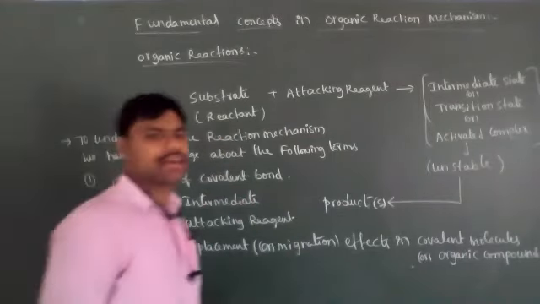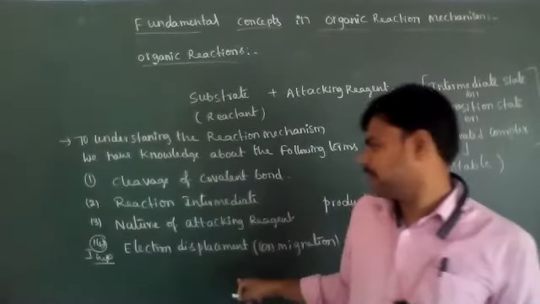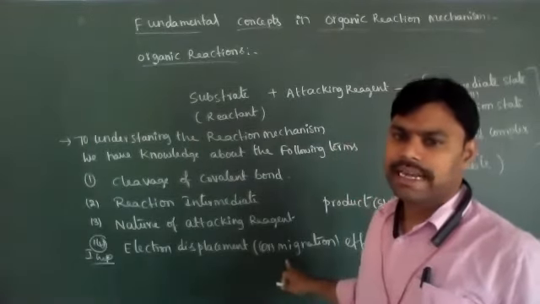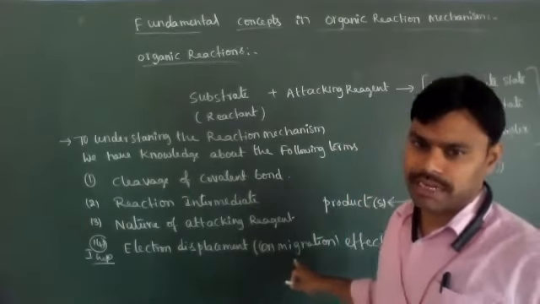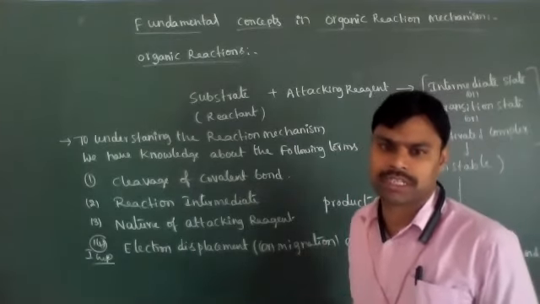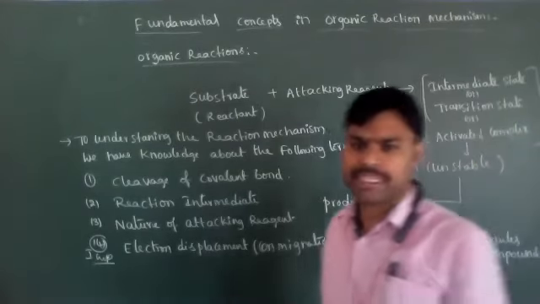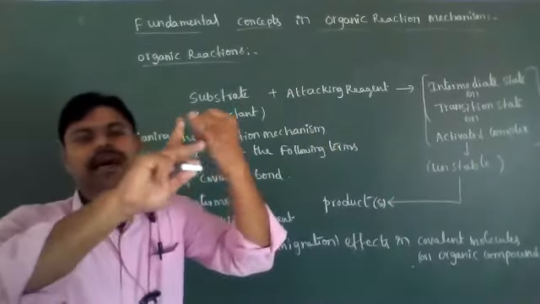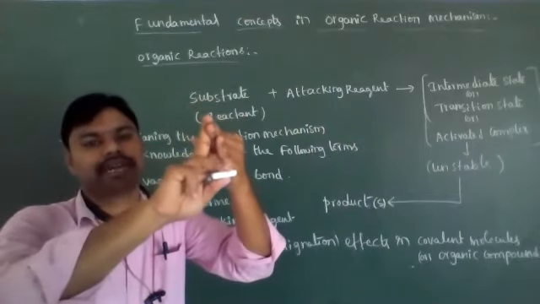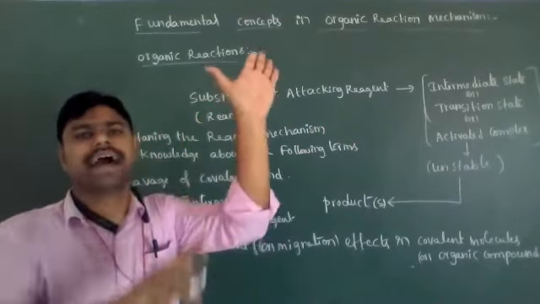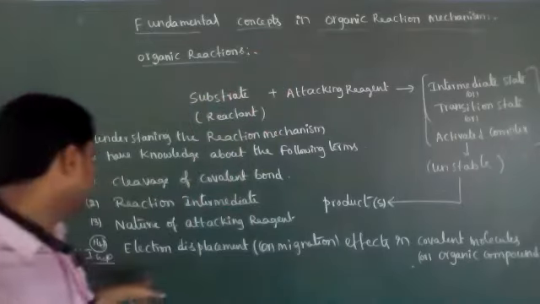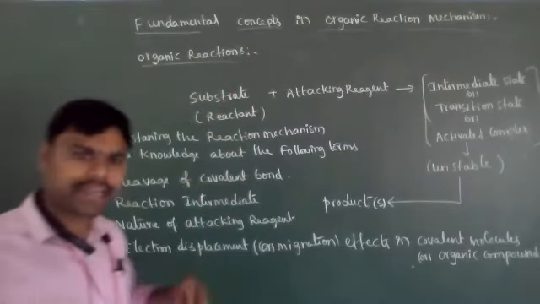Approximately 5 types of electron displacement effects are present: inductive effect, electromeric effect, mesomeric effect, resonance effect, and hyperconjugation. How many types are present, dear students? Again, the electron displacement effects are 5 types.